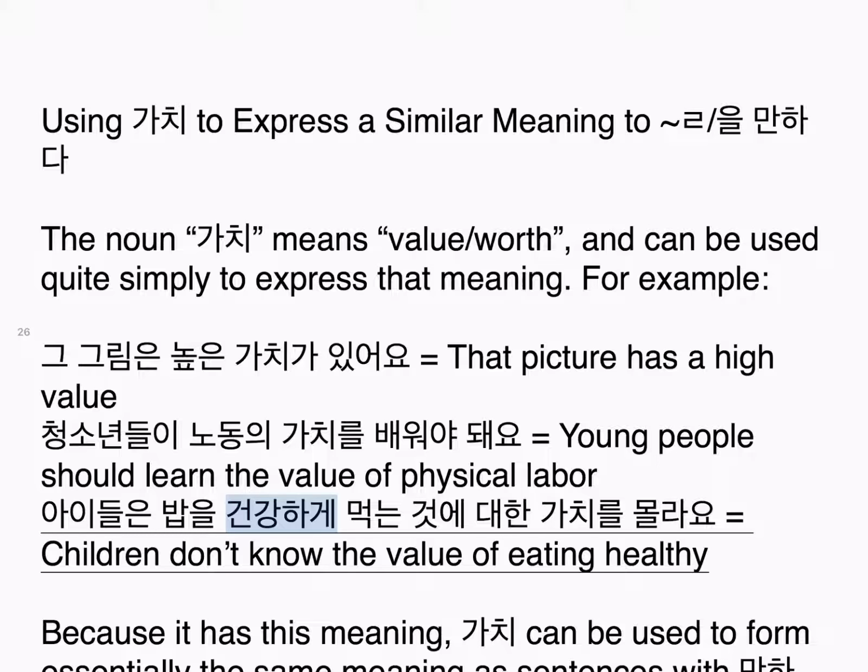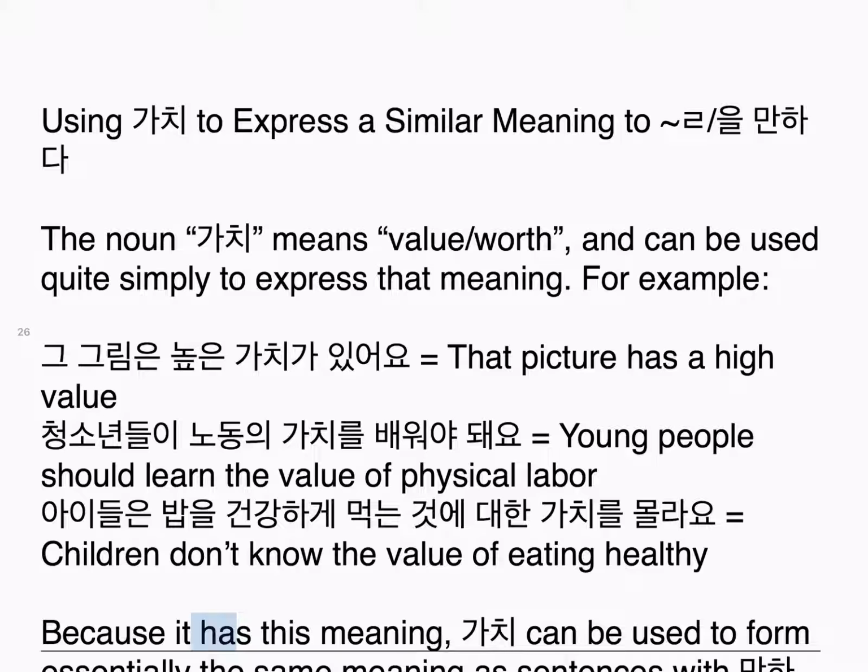아이들은 밥을 건강하게 먹는 것에 대한 가치를 몰라요. Children don't know the value of eating healthy. Because it has this meaning, 가치 can be used to form essentially the same meaning as sentences with 만하다. But instead of being a grammatical principle, it is just a noun that can be used like any other noun. For example, 그 영화를 3시간 동안 볼 가치가 있었어요. It was worth watching that movie for 3 hours.